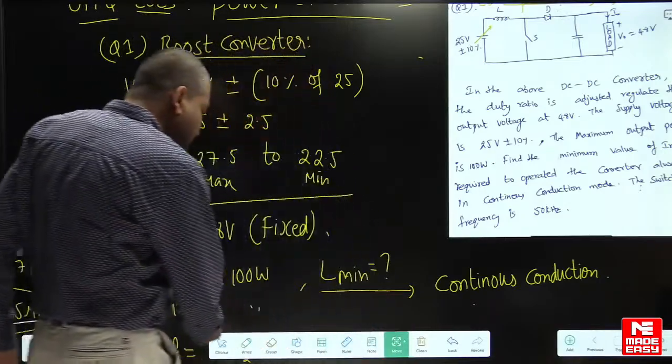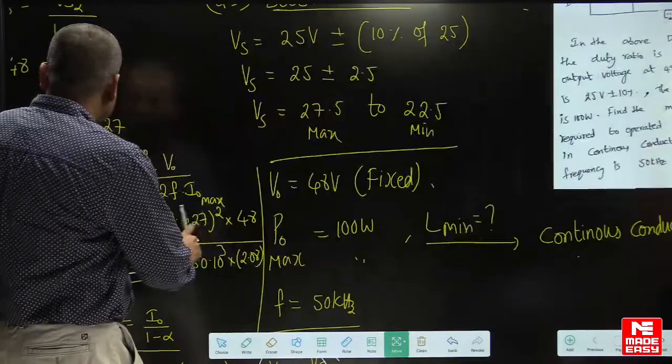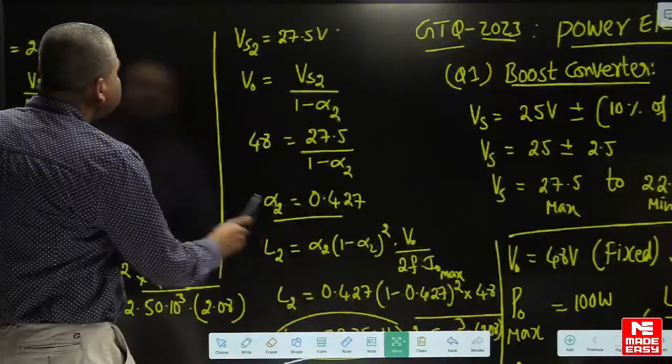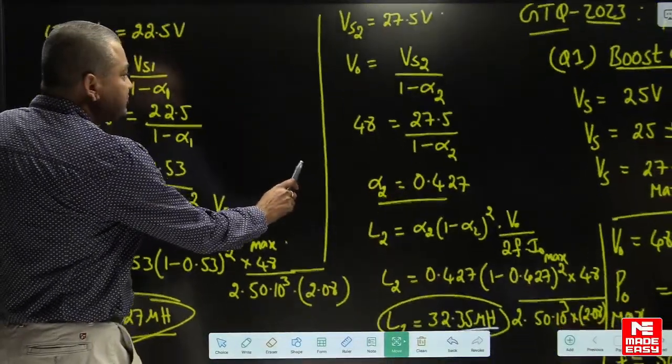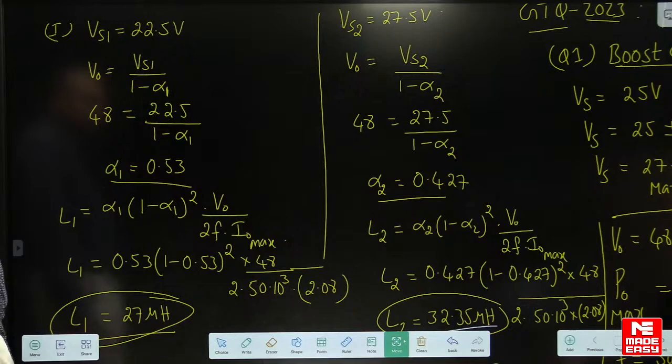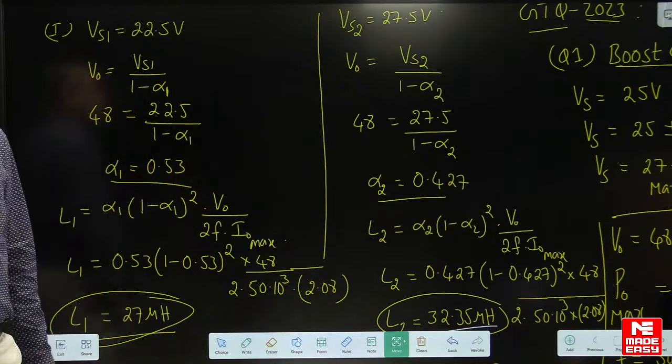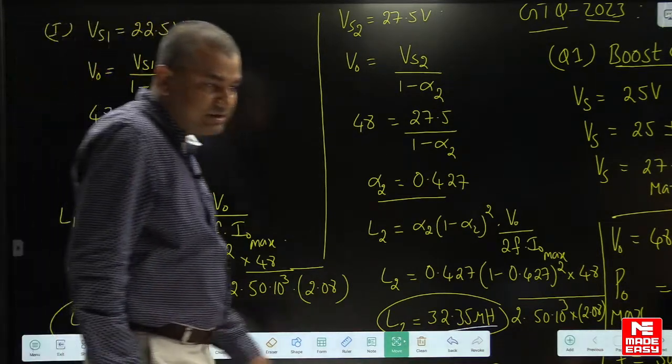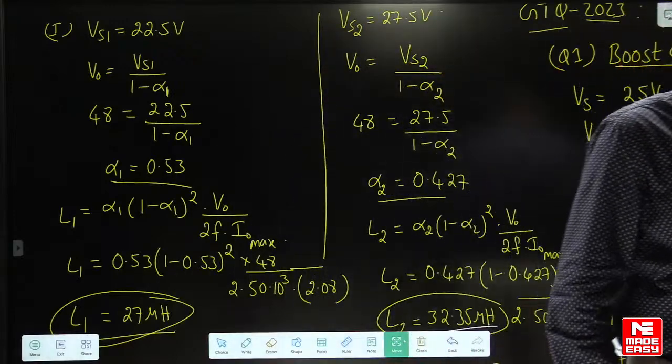Okay. So this is what we have done in this question. We used the boundary conditions for two cases and we derived the value of inductance, right? So let us go to the next question.